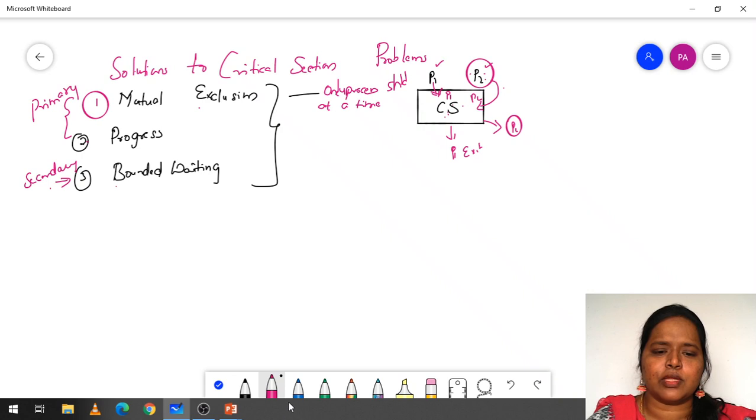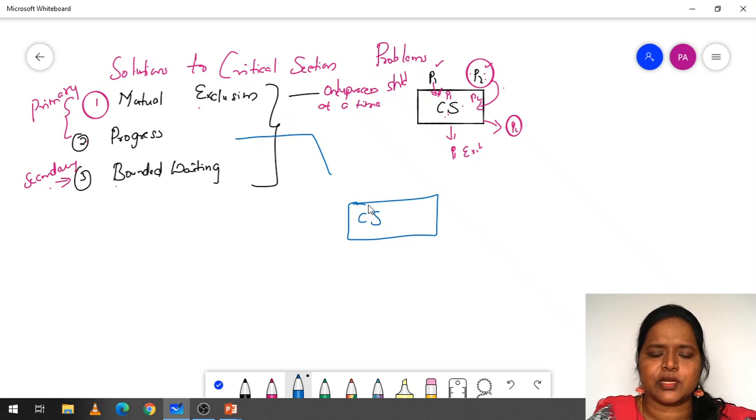And next, coming to progress. As I have said, this is the critical section. Here is the process P1 and process P2. Here we will have conditions. First condition is P1 is not willing to enter into the critical section.